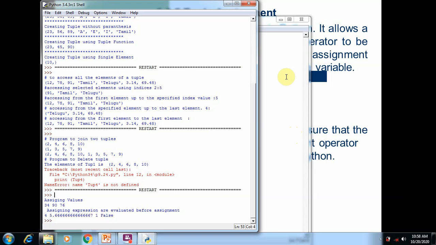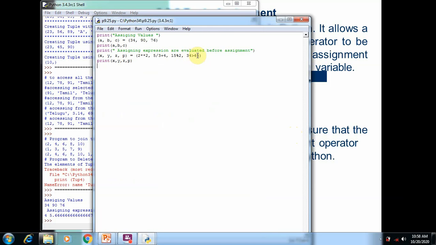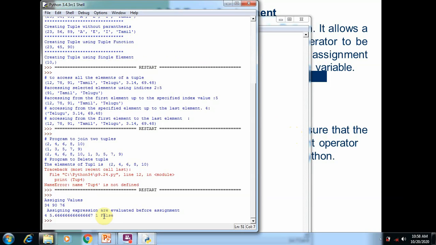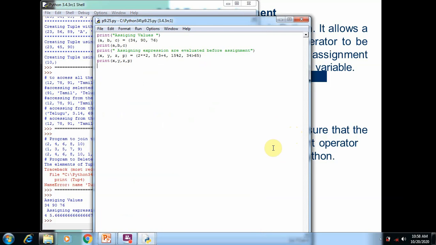So the last operator, the comparison operator, 34 is greater than 65. When we use the comparison operator, this operator produces the result false, which was stored in the variable p. So this is the false. This is how we can assign values to the elements in the Python program of the